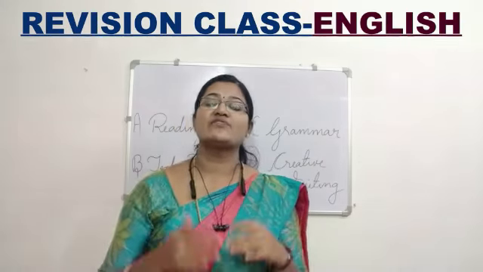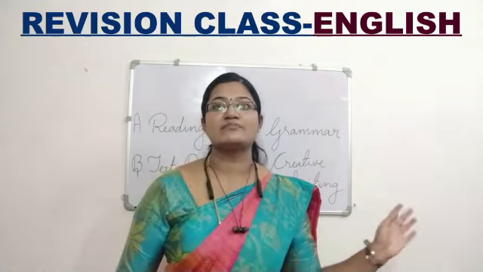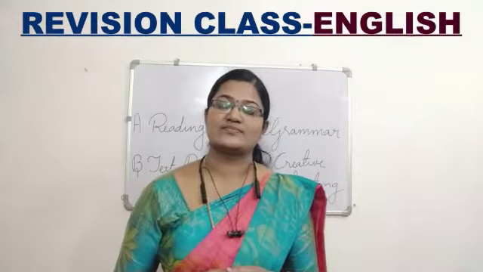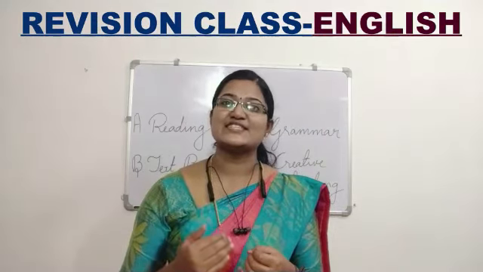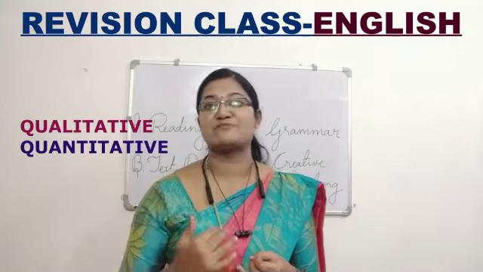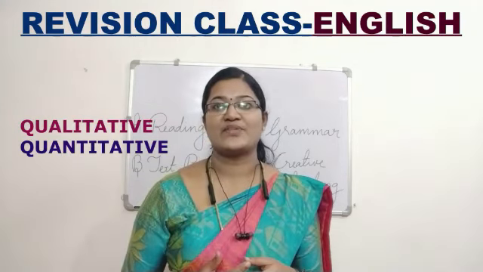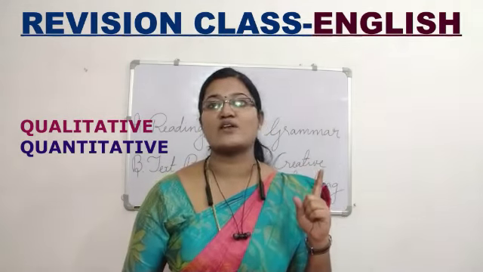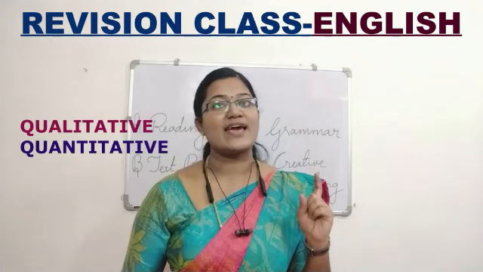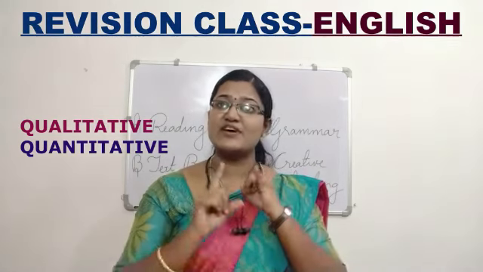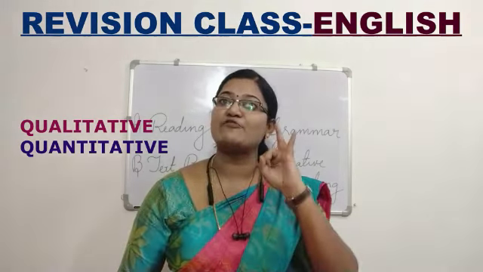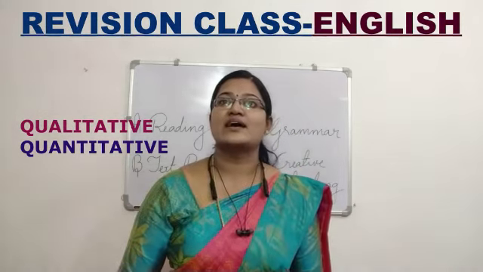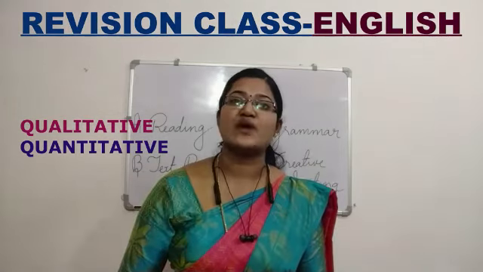Qualitative is nothing but which tells the quality. Suppose I am telling about the board, it is a white board. It is a small board. The words small and white describe the board, so it becomes quality. I have only one board. This is the first board I have purchased for our live and online classes. First, I have only one board. It tells the number. So these words are called quantitative adjectives.